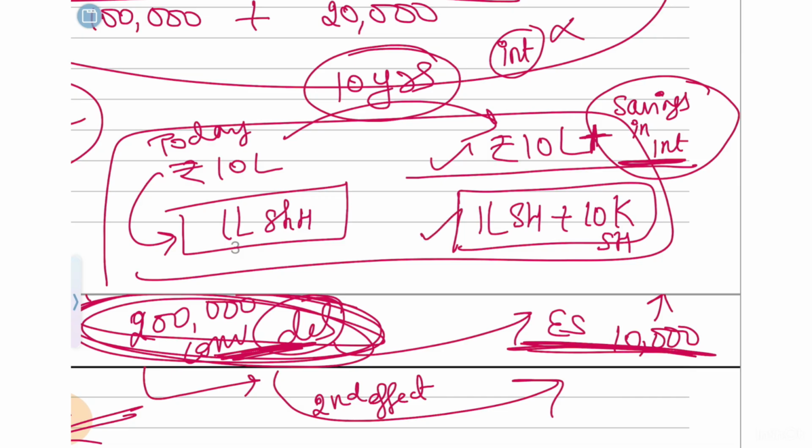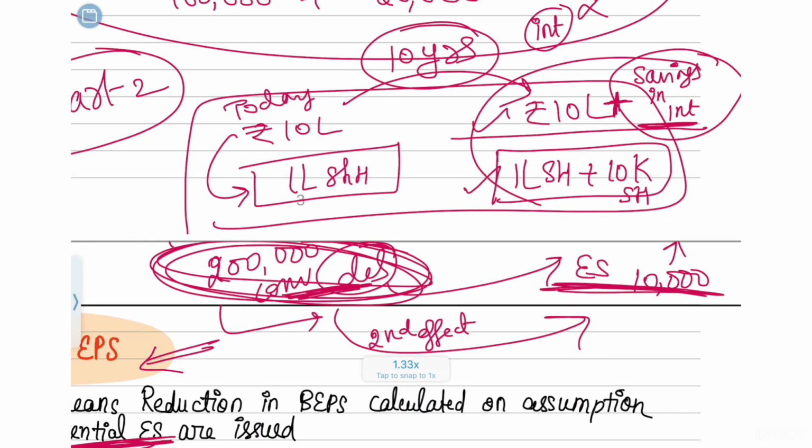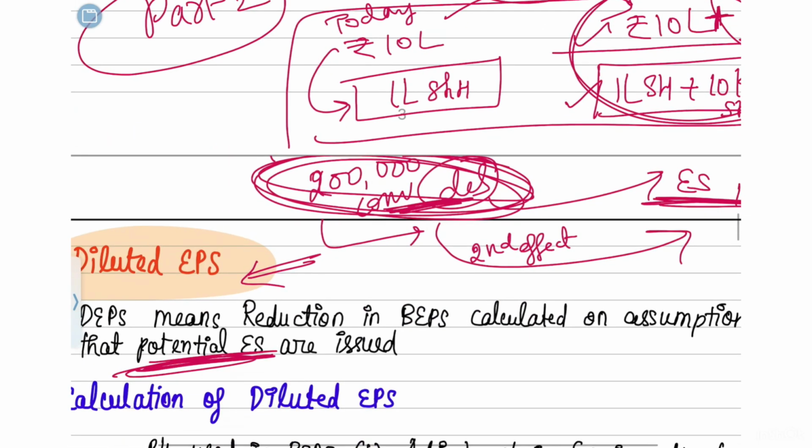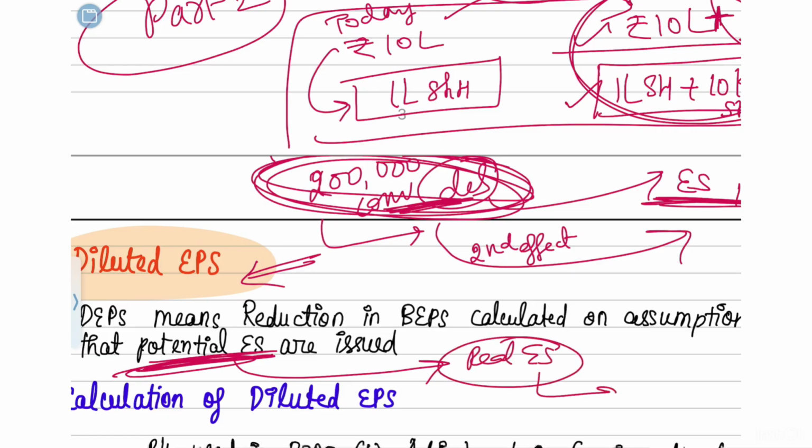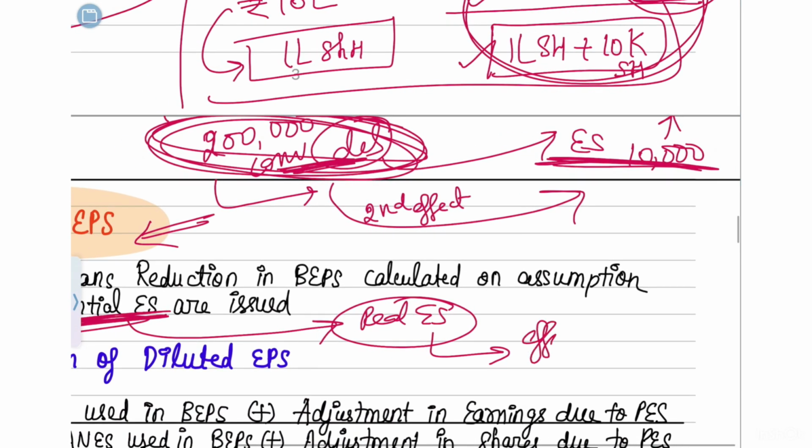In the denominator, because the shares have increased, the shares will get added. So what will be the effect on EPS? That is what we are going to understand in the diluted EPS part. If these potential equity shares turn into real equity shares in the future, what will be their effect on basic EPS is what we call diluted EPS.